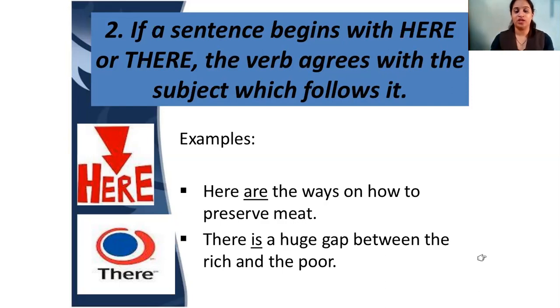Now you see the next question. There, dash, a huge gap. Gap is singular, right? Gap is singular, so you will use here is. So here is a huge gap. So when a word like here and there is at the beginning of the sentence, you will always see the subject. What is the subject? And according to the subject, you will change your verb.